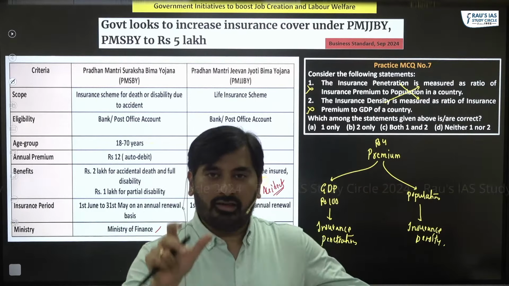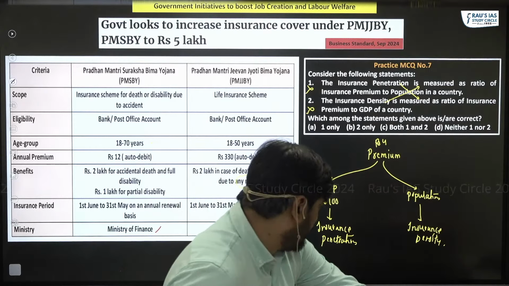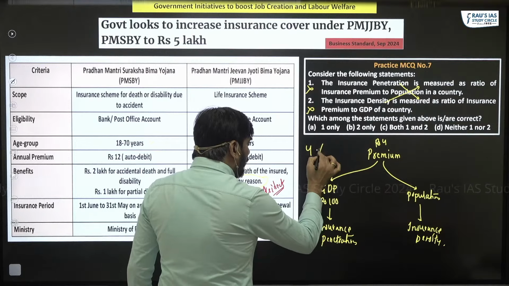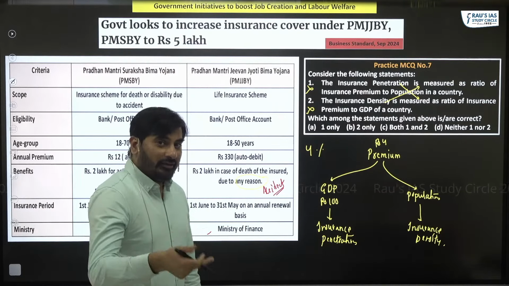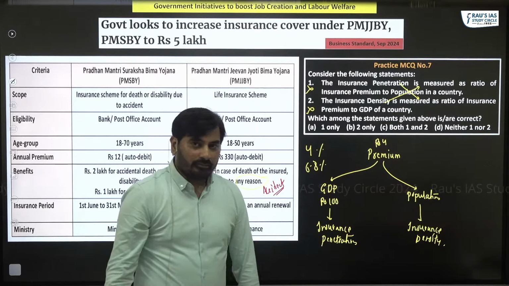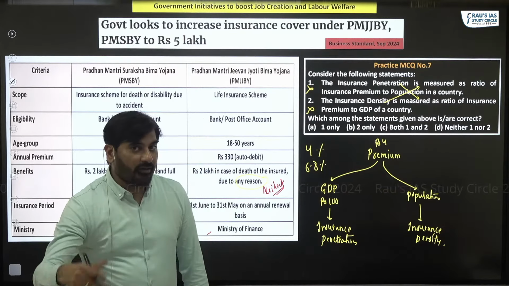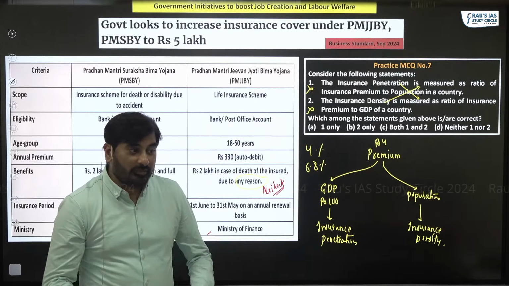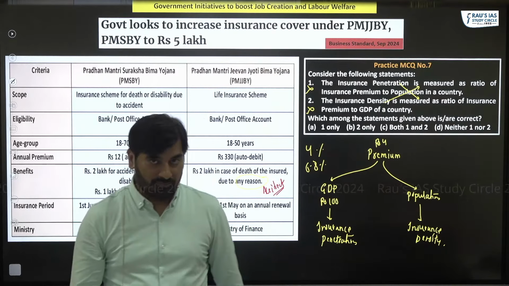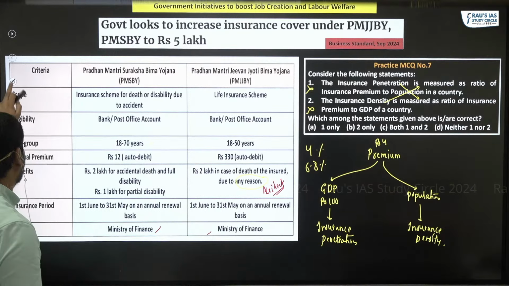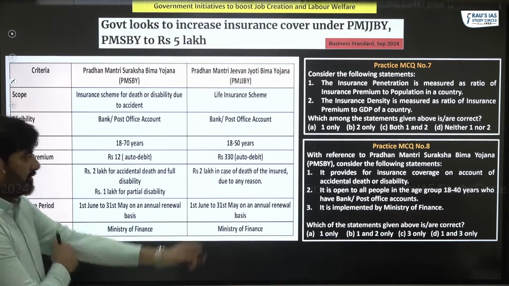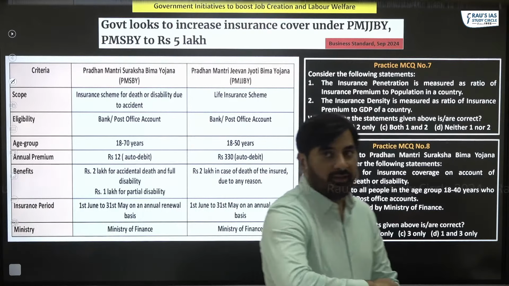Right now, if you see the insurance penetration for India, it is only 4% against the global average of 6.8%. Global average is 6.8, whereas in India it is just 4%, which means that we have to increase our insurance penetration, right? Look at this question. Quickly tell me the answer. What do you think is the answer to this question?